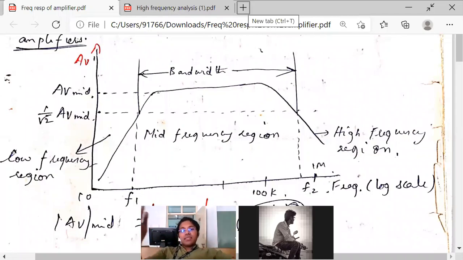Earlier in previous classes, which region did we consider? Not yesterday's class, the ones before that.